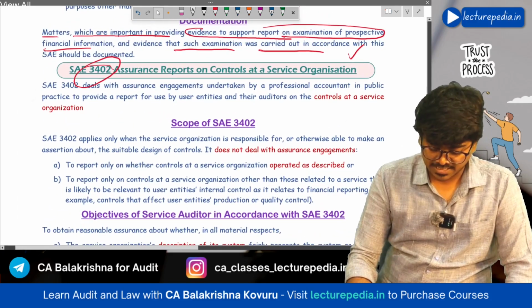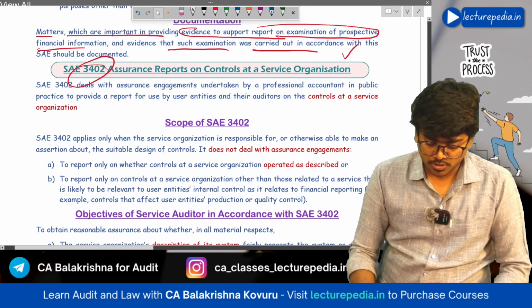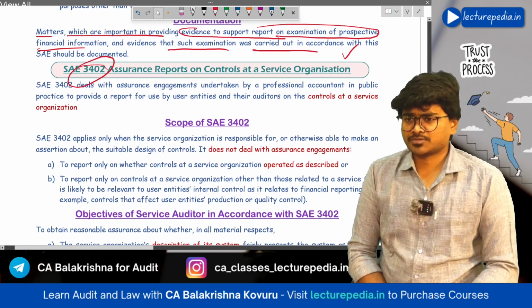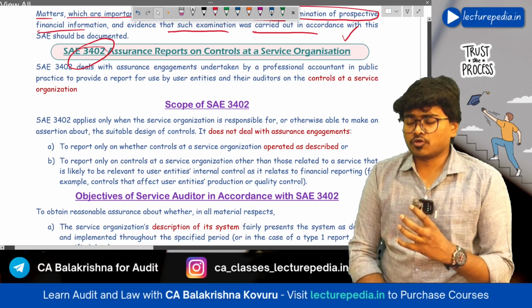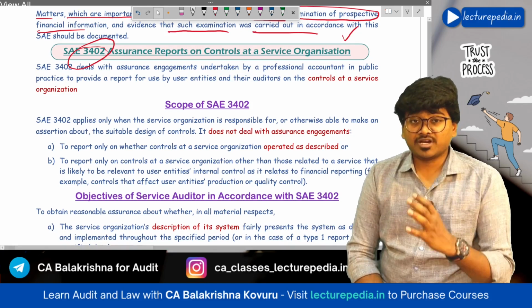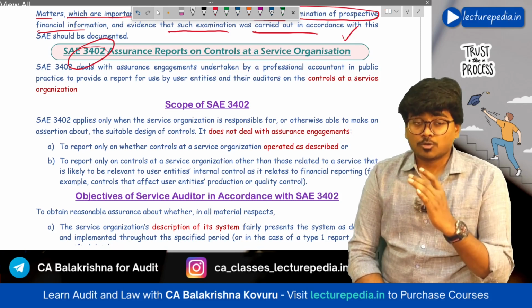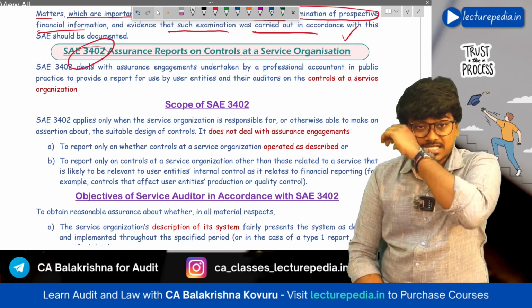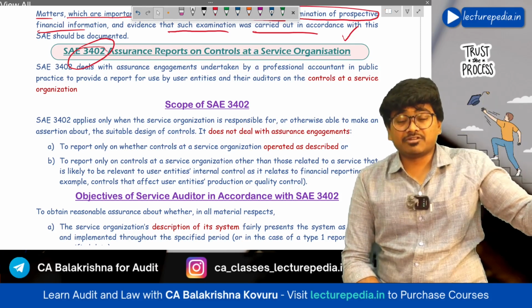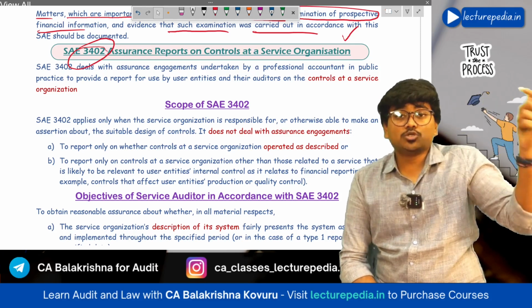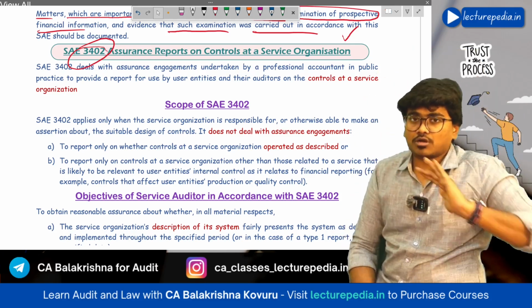Now moving into the standard SAE-3402. What is the scope of SAE-3402? See, SAE-3402 is applicable only for those engagements in which the service auditor provides assurance on controls at the service organization with respect to services that are being given to user entity. Okay, only in this context SAE-3402 is applicable.